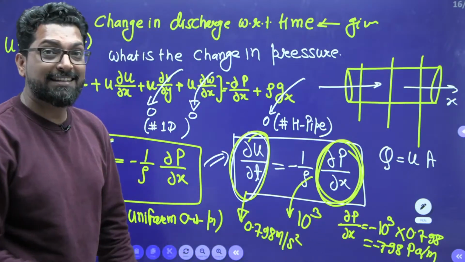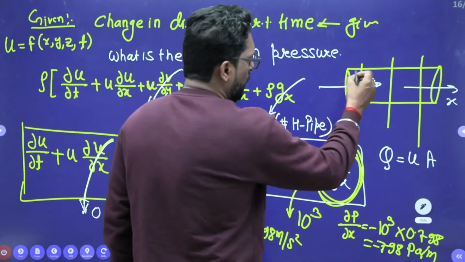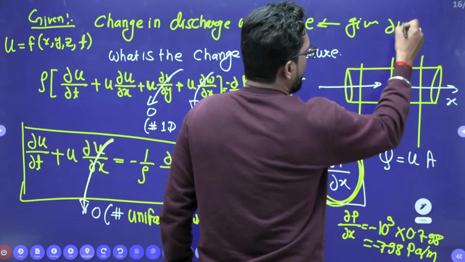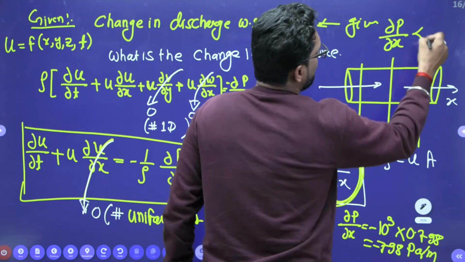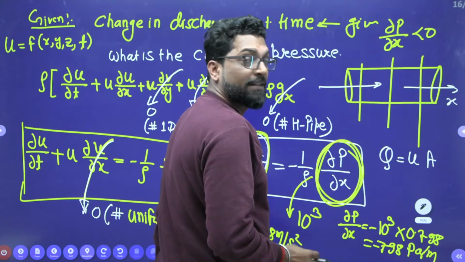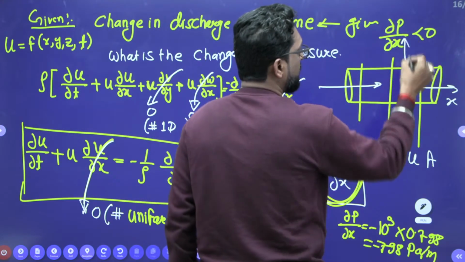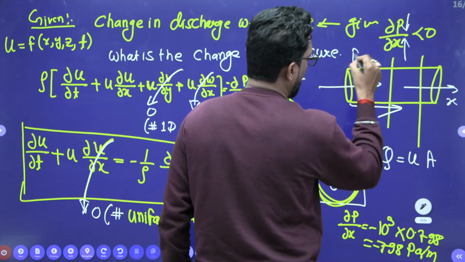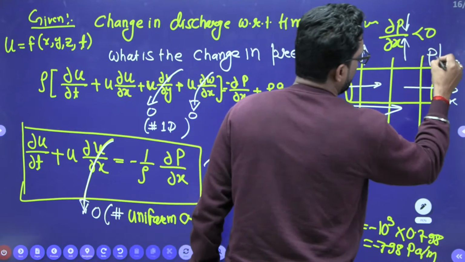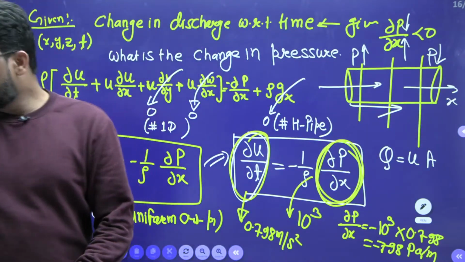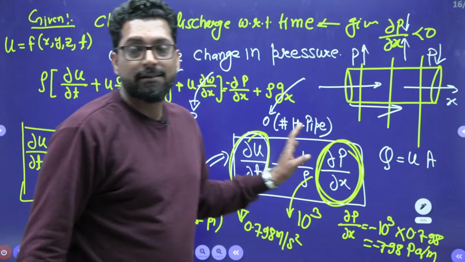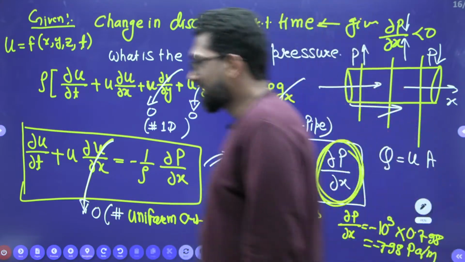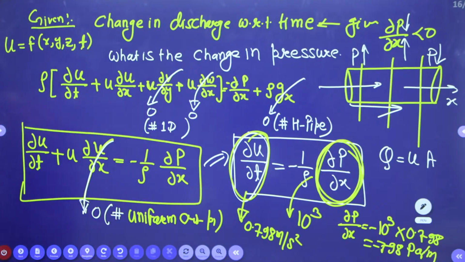Why is this negative? Because dou p over dou x is less than 0. This is called a favorable pressure gradient. That means if x increases, pressure will decrease. This is a high pressure and this is a low pressure. So accordingly you have to find this type of equation. No problem at all.